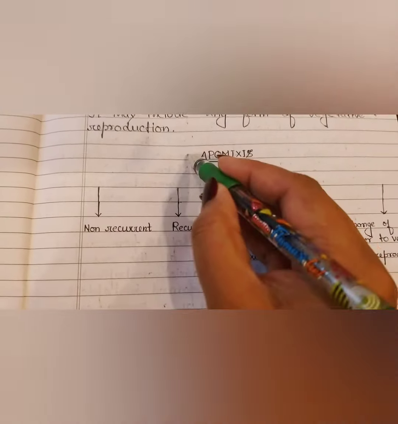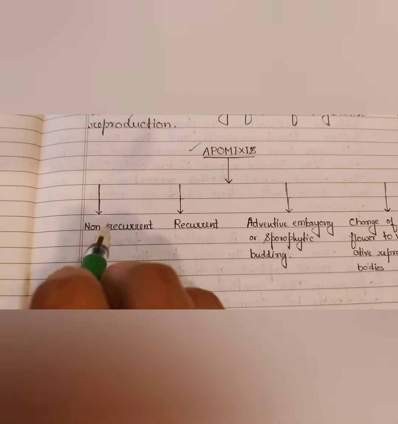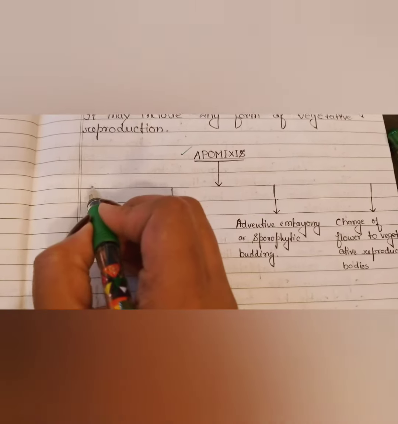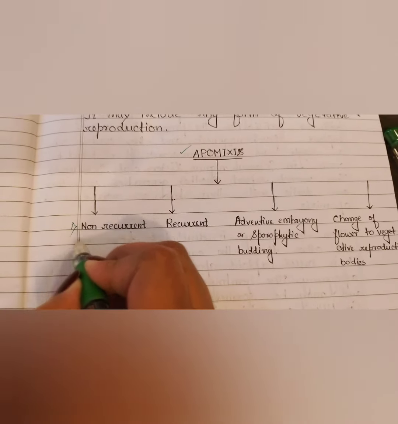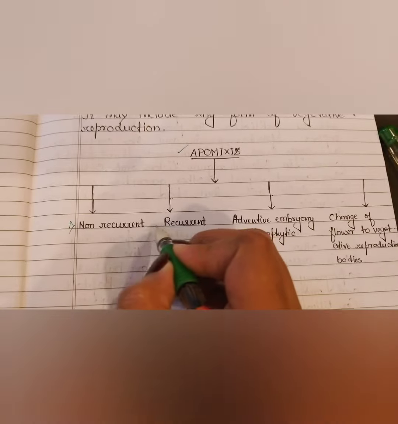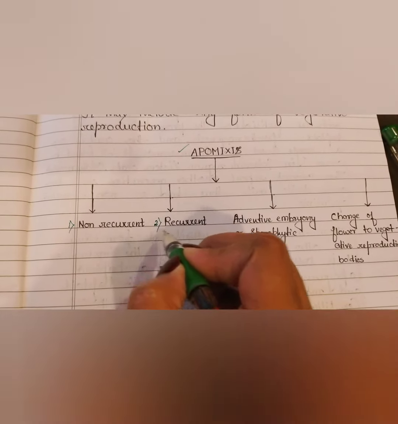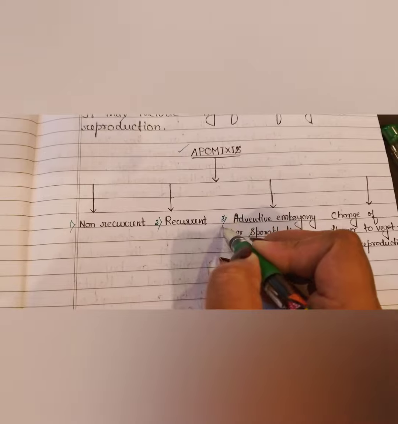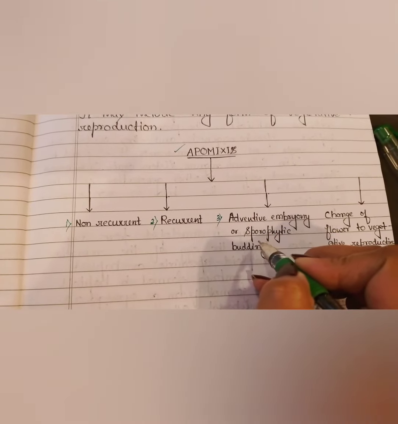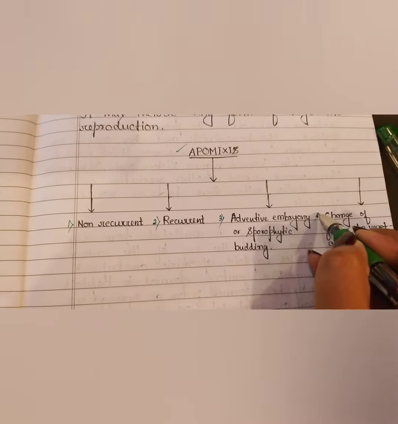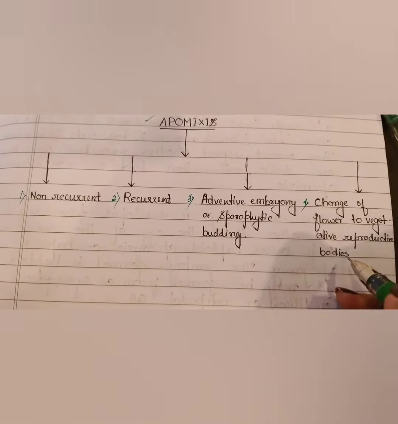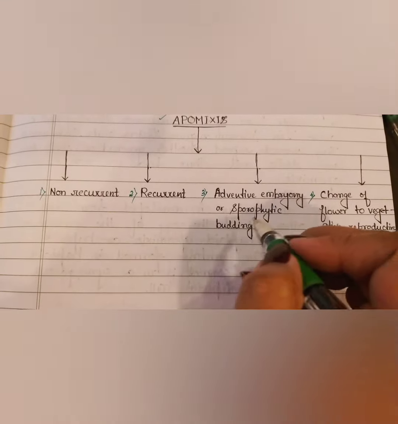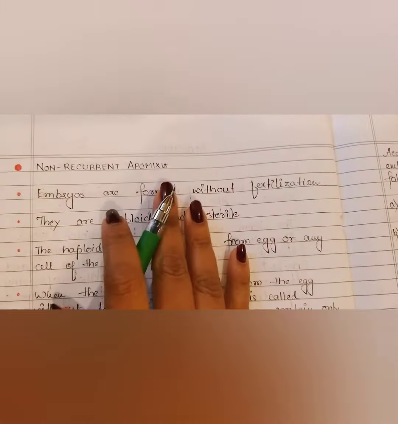Now you see this flow chart. Apomixis can be categorized into these types. The first type is non-recurrent apomixis. Second is recurrent apomixis. Third is adventive embryony or sporophytic budding. And fourth one is change of flower to vegetative reproductive bodies. Okay? So let's get started.